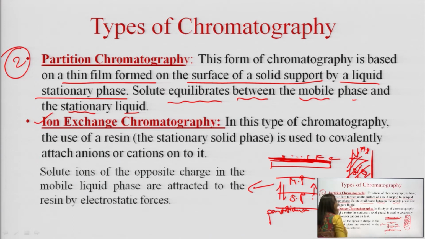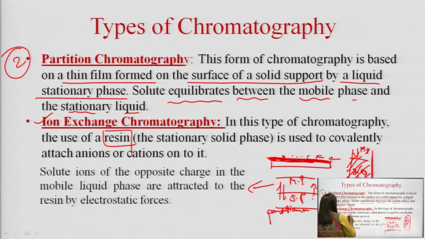Next is ion exchange chromatography. This is a very atypical type of chromatography, where the solid support, instead of cellulose or starch or any other adsorbent like silica gel, a resin is used.